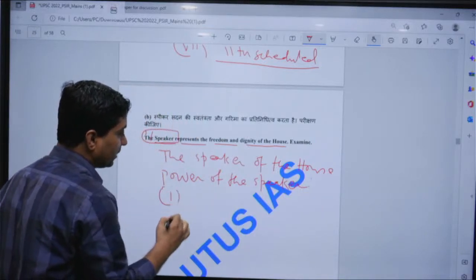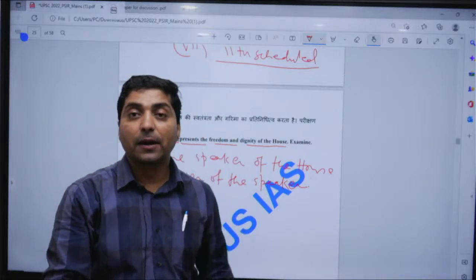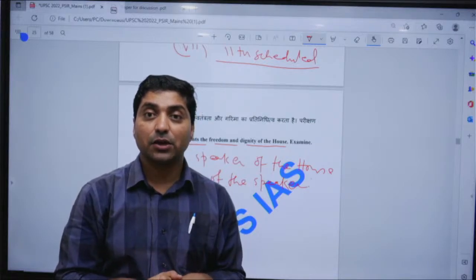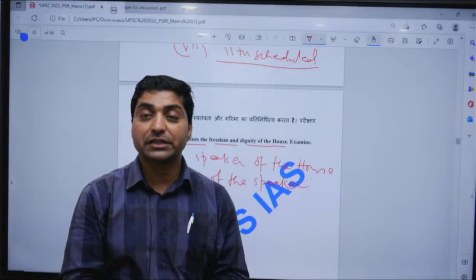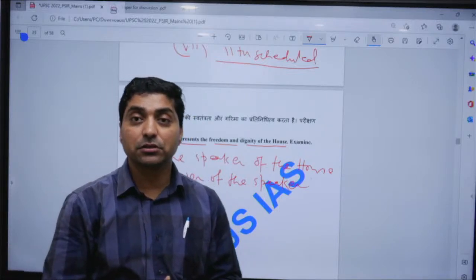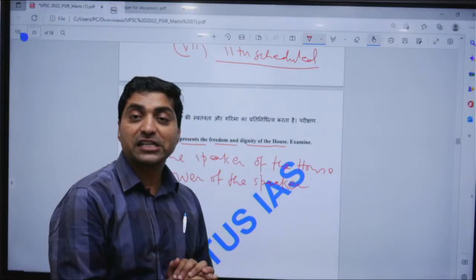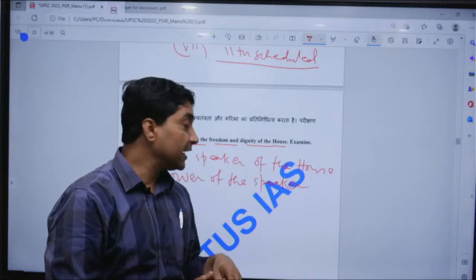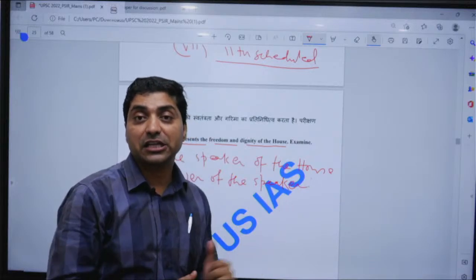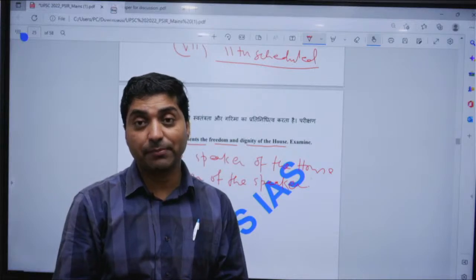For example, a speaker is the highest authority within the Lok Sabha. It decides, it can dissolve the house. It can summon the house to meet. It has the power to suspend a member of the house. It has the power to implement rules and regulations. It has the power to decide whether a particular bill is a money bill or not.